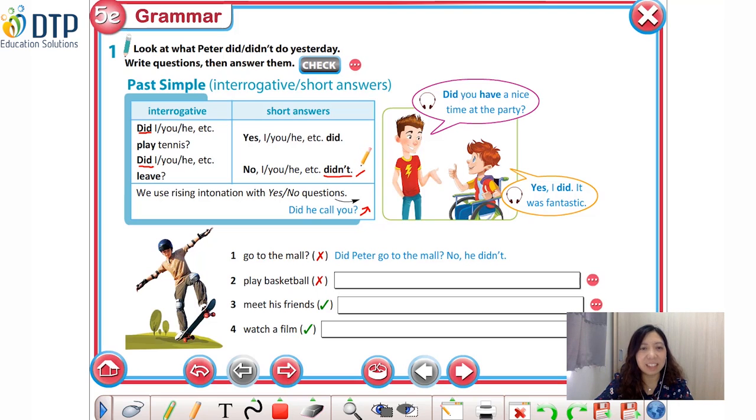Okay, that's very simple, right? So now let's have a look at this picture, class. There are two people in this picture and they are having a conversation. What are they talking about?